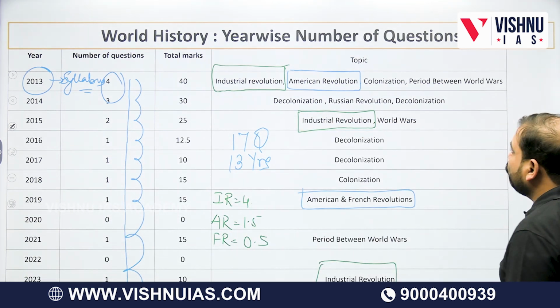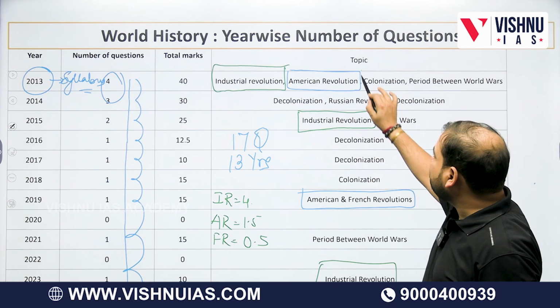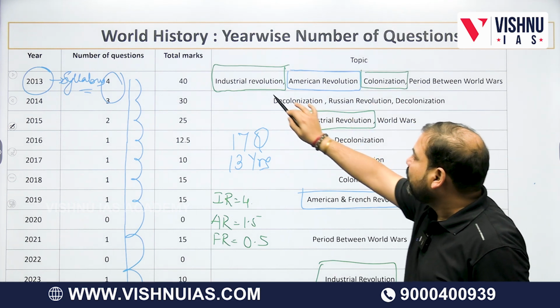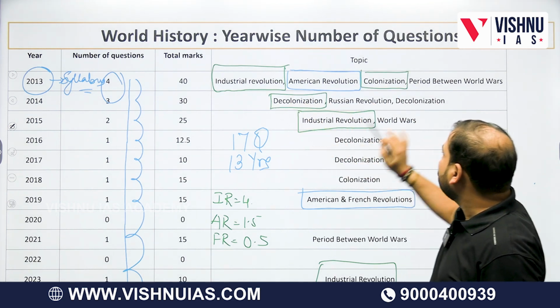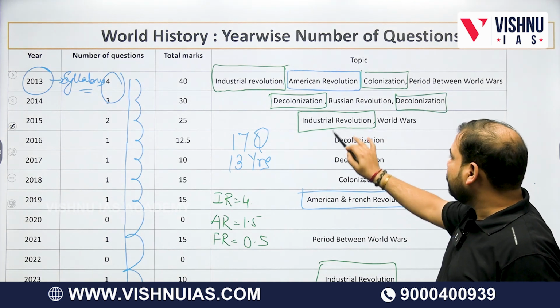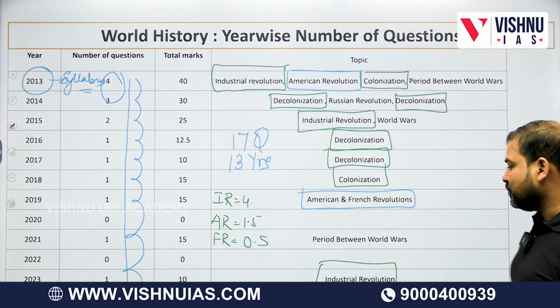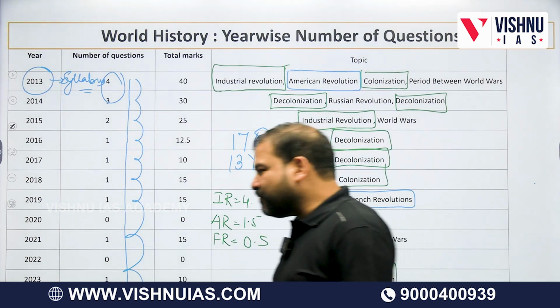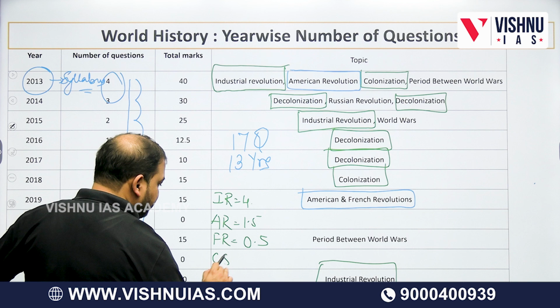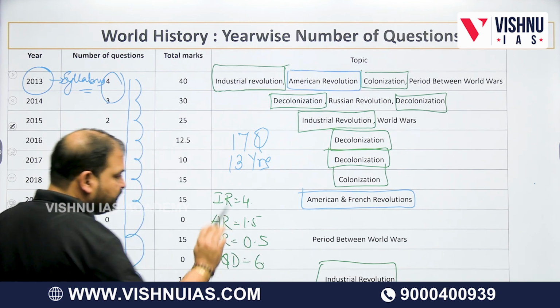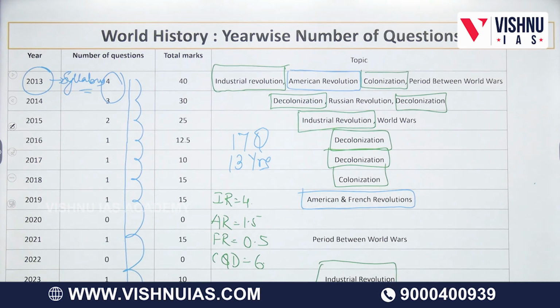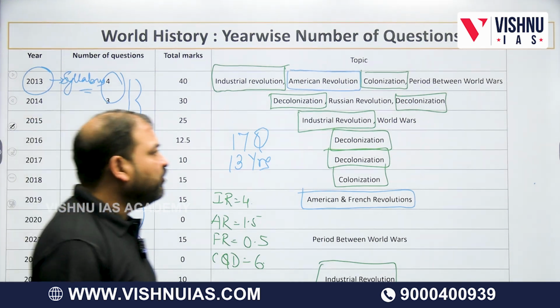Then if I come to the next big topic, I find colonization 1, decolonization 2, decolonization 3, decolonization 4, decolonization 5, colonization 6. So let's put C and D together, colonization and decolonization 6. Finally comes your world wars.